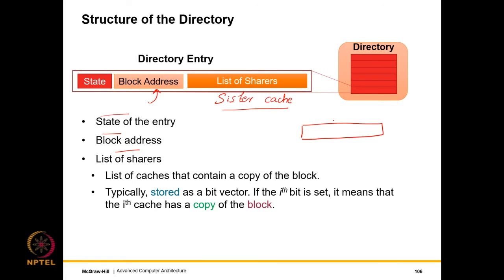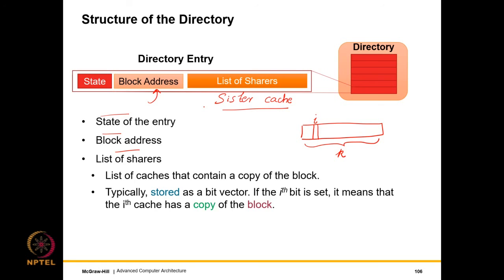Or let's make it general, let's say we maintain 1 bit per sister cache. The ith bit indicates whether the block is present in the ith sister cache or not. So it's just a simple bit vector we maintain. If we have k sister caches, we maintain k bits over here, right? So we have a list of sharers, a block address, and a state.